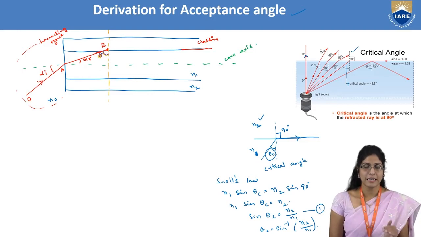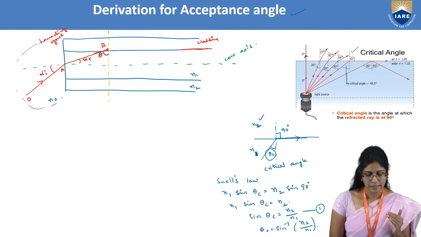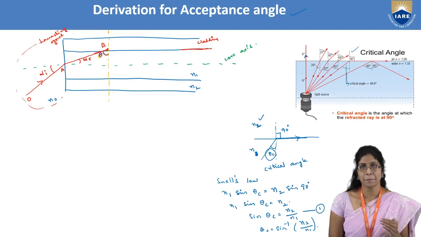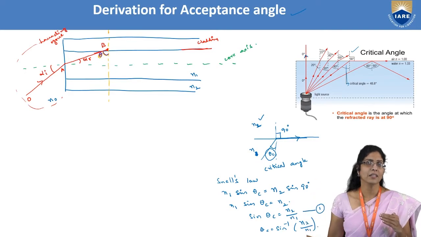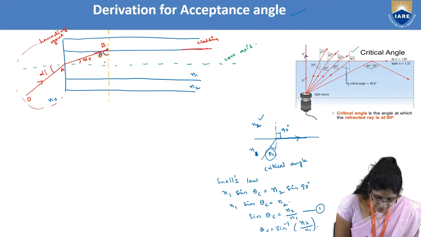This theta is of great importance to me because this theta dictates whether the light really escapes from the core into the cladding, or whether this ray hitting at B will reflect into the core so that it can safely undergo total internal reflection. We know very well that this is 90 degrees.